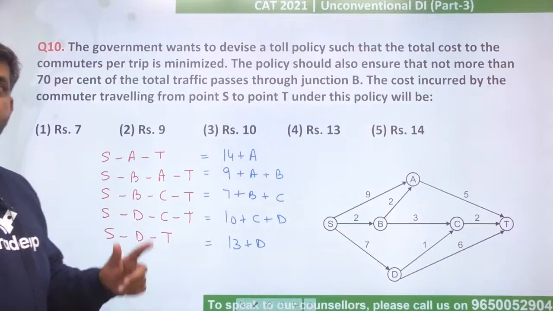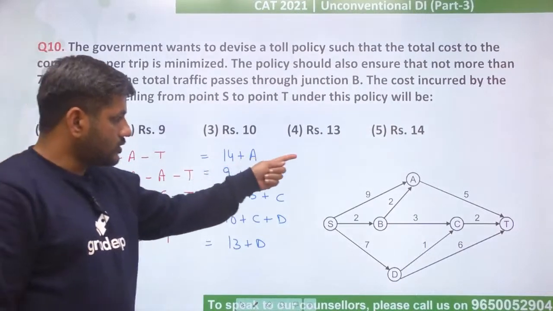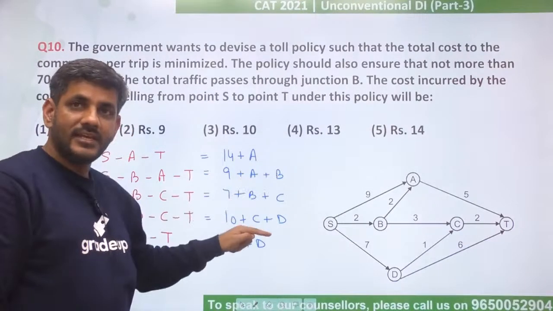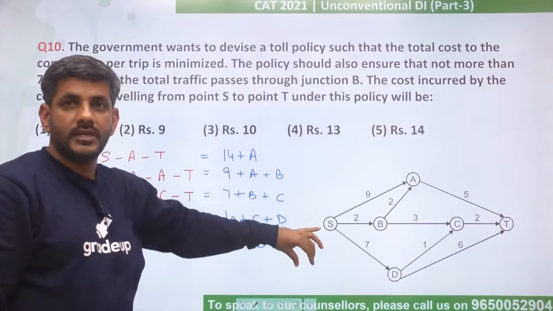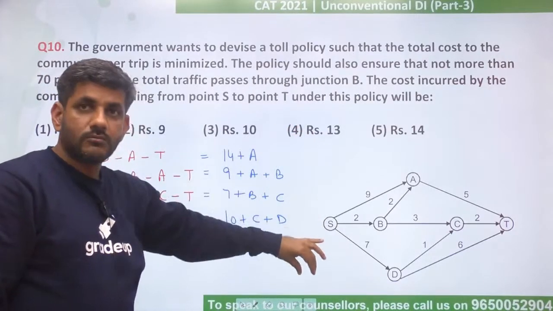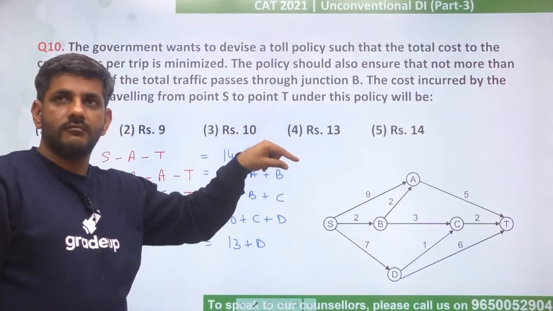Sanyukta, we did not take equal toll. This was not toll. Toll is on A, B, C, D. The total cost should be equal. और जब total cost equal होता है, then equal traffic will go over there.